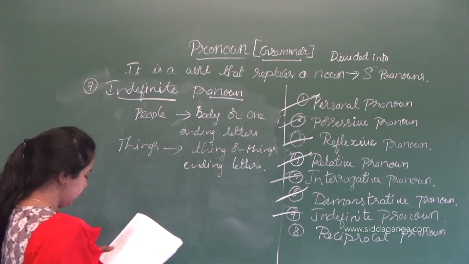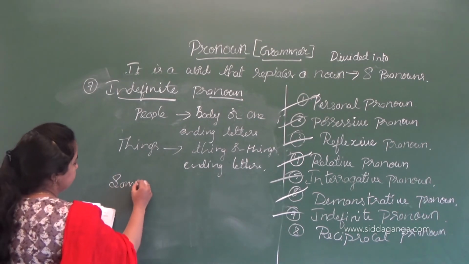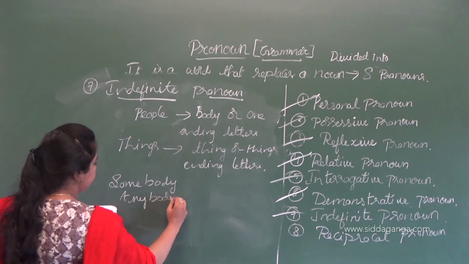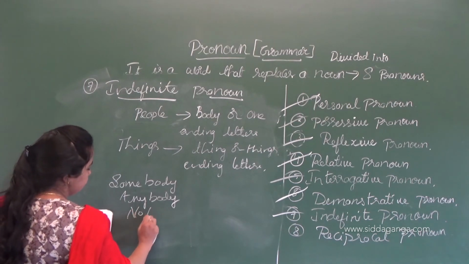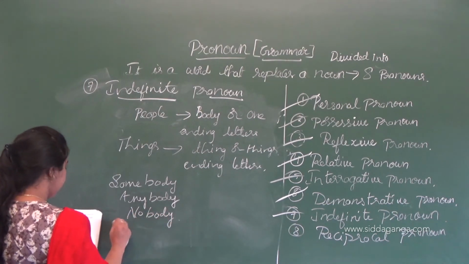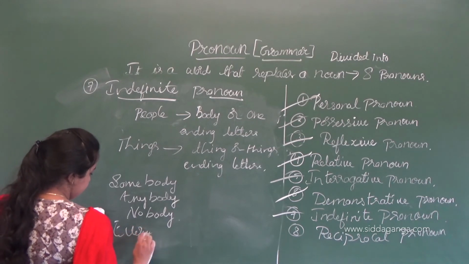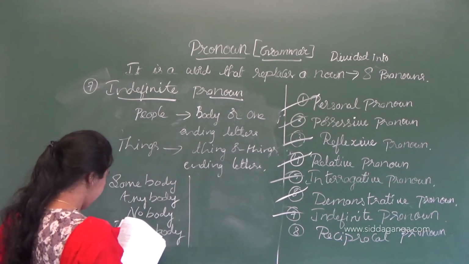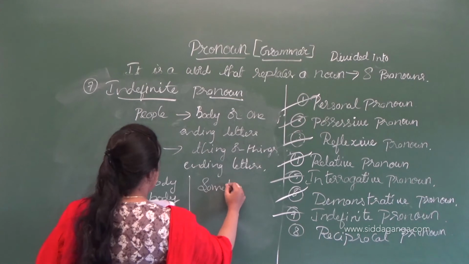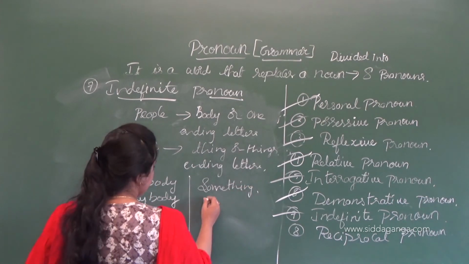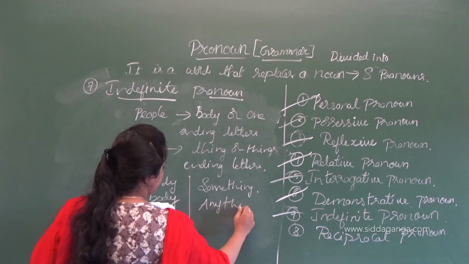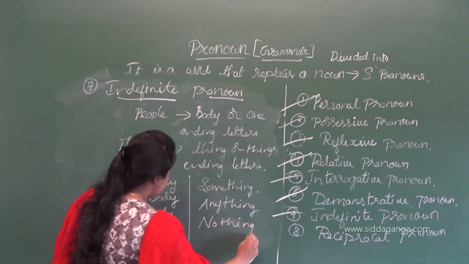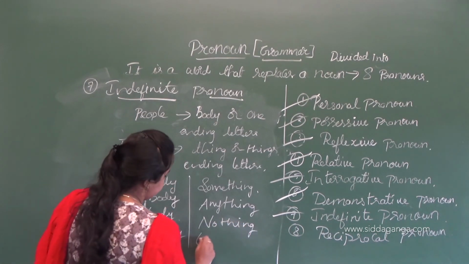So what are those words? Somebody, anybody, nobody, everybody. These say about people. If it is a thing: something, anything, nothing and everything.